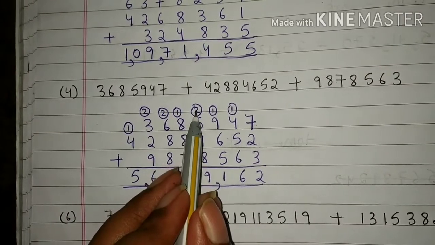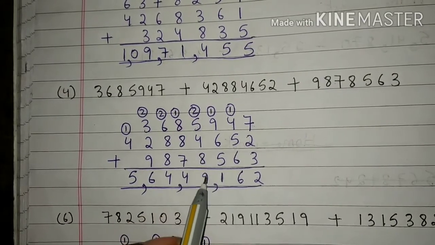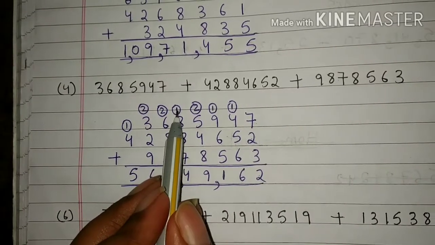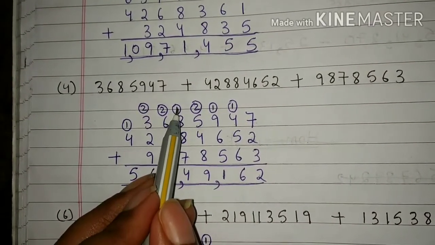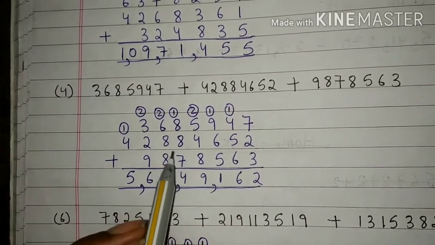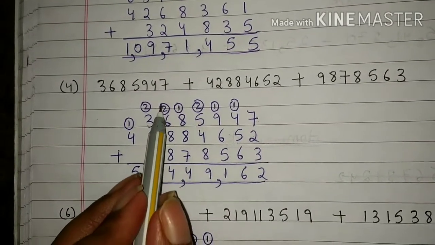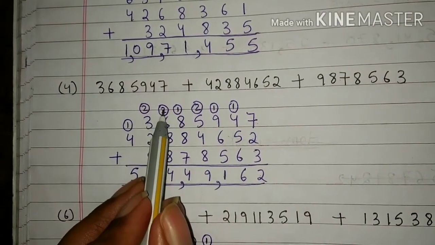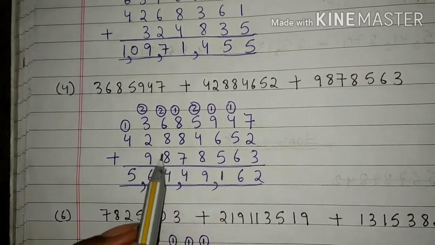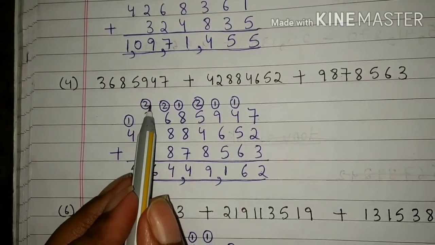5 plus 2 is 7. 7 plus 4 is 11 and 11 plus 8 is 19. 9 we have written here and 1 will be carried here. 8 plus 1 is 9. 9 plus 8 is 17 and 17 plus 7 is 24. 4 we have written here and 2 will be carried here. 6 plus 2 is 8. 8 plus 8 is 16 and 16 plus 8 is 24. 4 we have written here and 2 will be carried here.